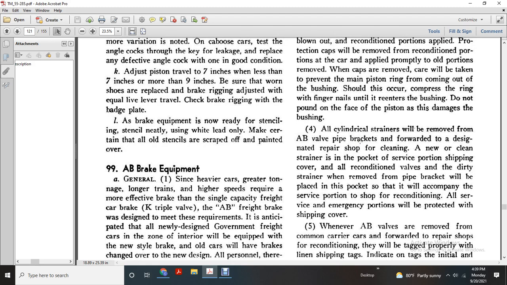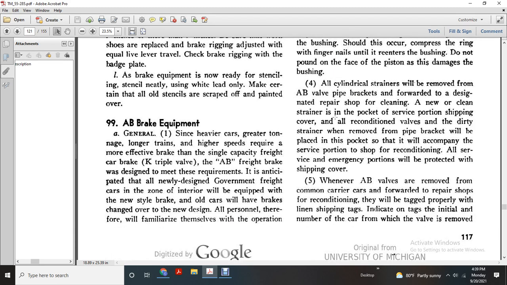All cylindrical strainers will be removed from the AB valve pipe bracket with the floor, with the designation of the repair shop. They will be cleaned, and the pipe bracket with the pocket strip will be cleaned of pollution. The shifting cover and all condition valves will be cleaned of dirt, and the pipe bracket will be placed in the pocket over the accompanying strip of the portion shop for reconditioning. Also, the emergency portion will be protected with the shifting cover.